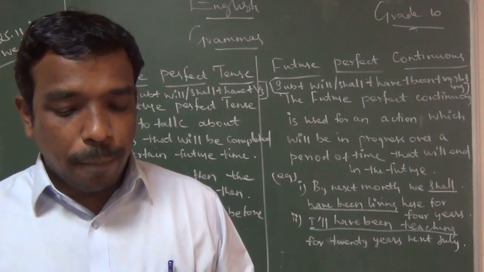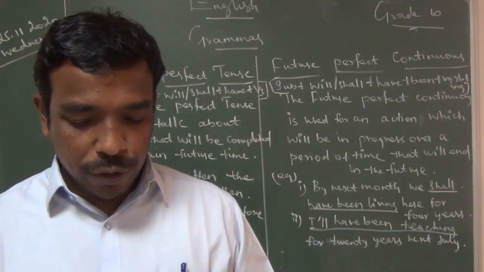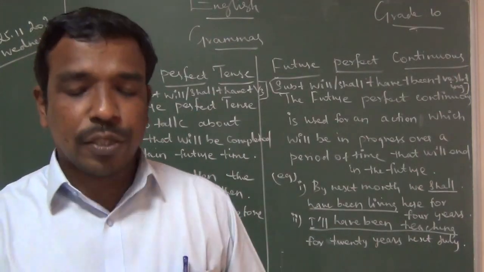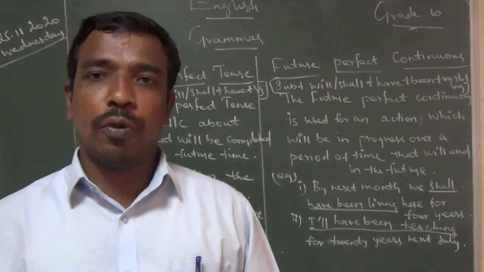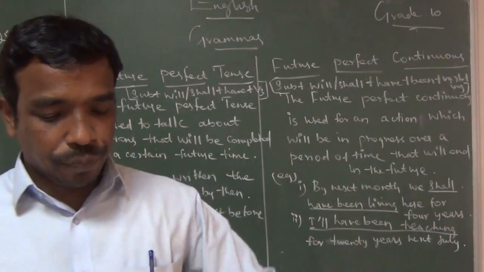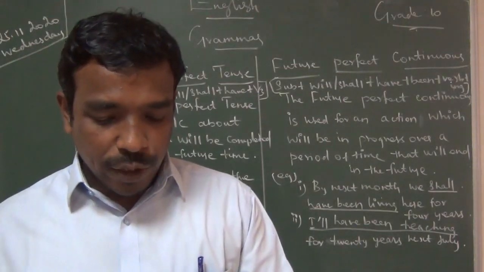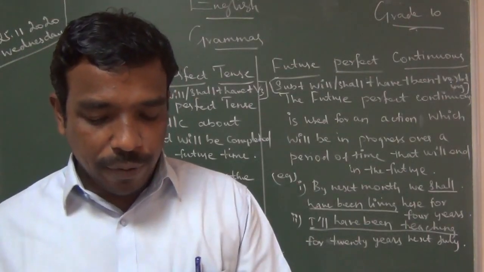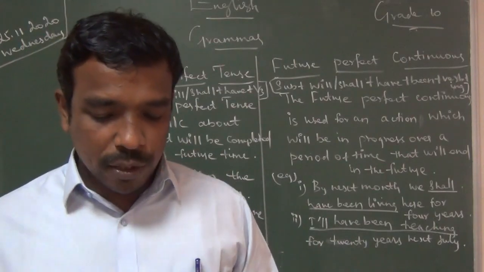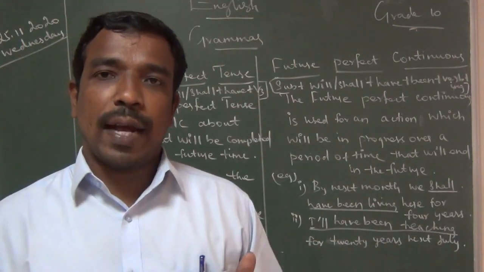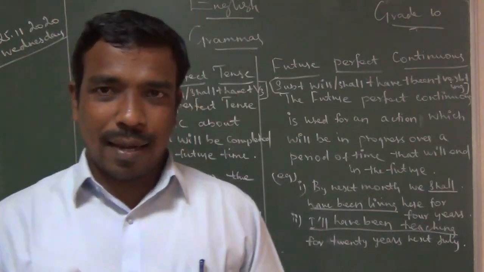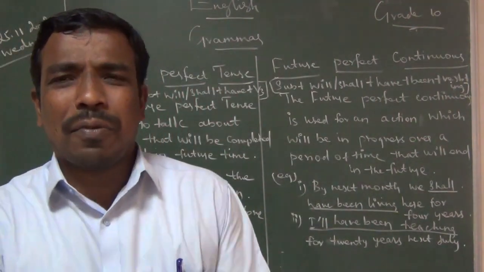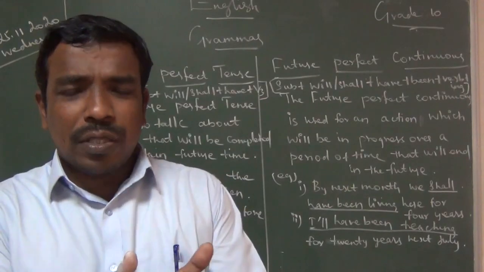See, past perfect tense. Next one is past perfect tense. Just see the structure as well as the rule I gave. For an action that has been completed before another action began in the past. So two actions happened in the past. We should know which action happened earlier than the other. Keep it in your mind. That rule is very important.